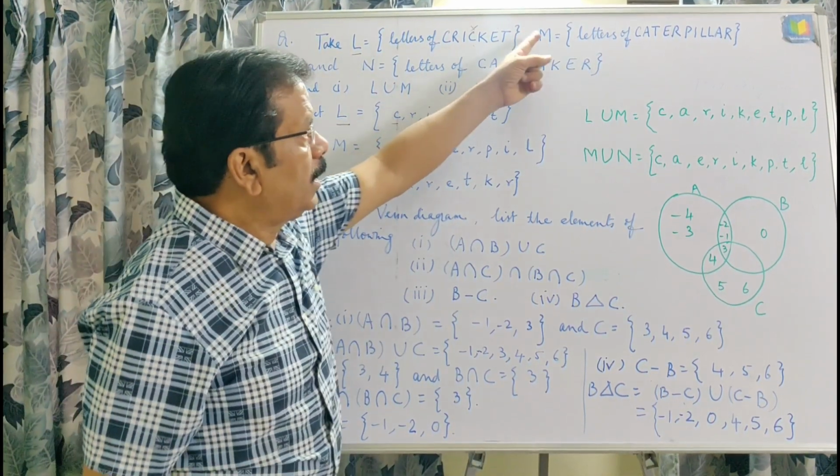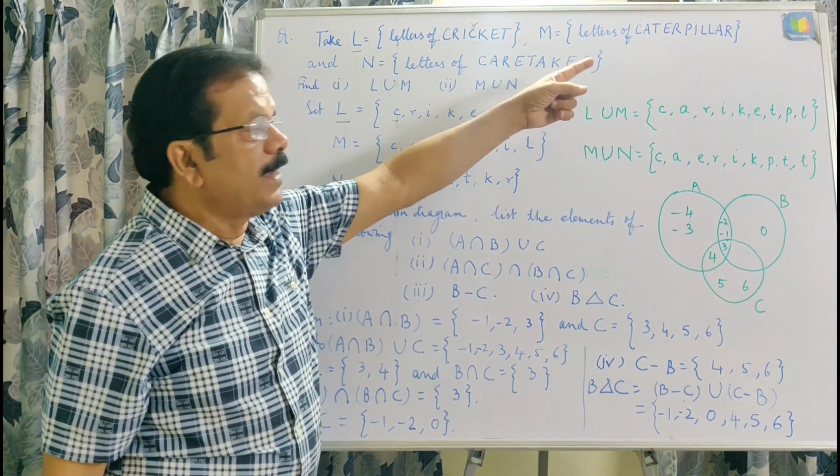In the same way, for another set, letters of caterpillar.